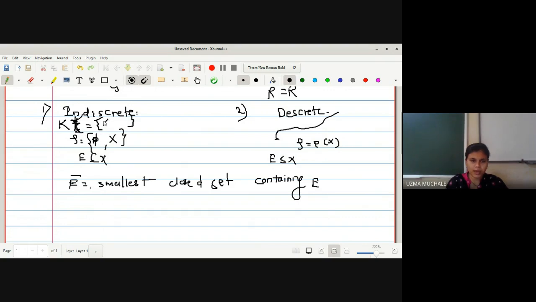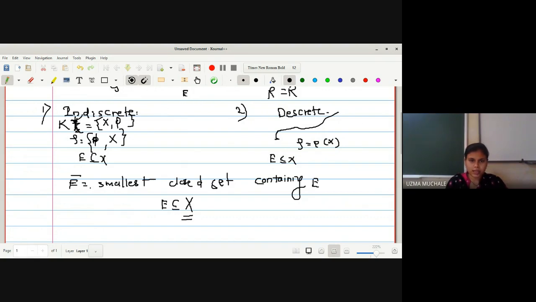What is the complement of phi and X? The complement of X is phi, right? So how many closed sets do we have? Phi and X. So what is the smallest closed set containing E? We have only two closed sets, out of them one is empty and another is X. So we have only one closed set, X, which contains E, right? Phi is also there, but phi does not contain E. E is a non-empty subset we have selected.